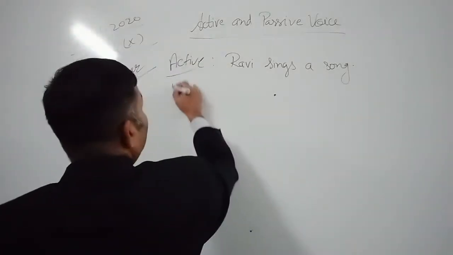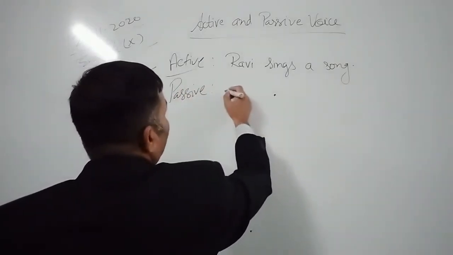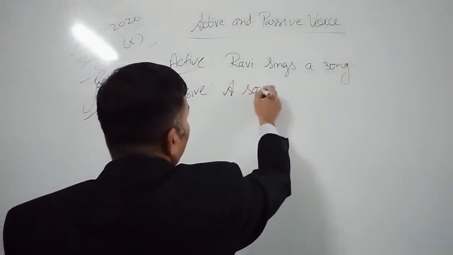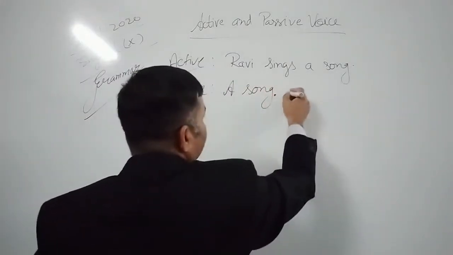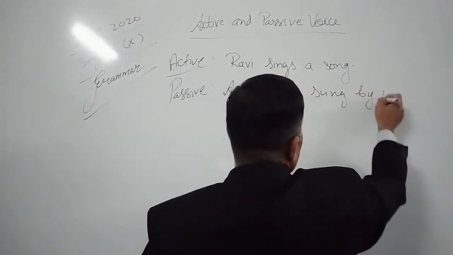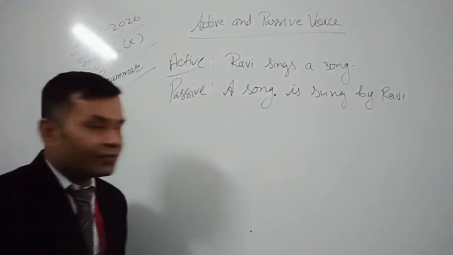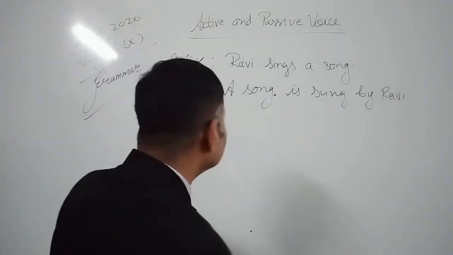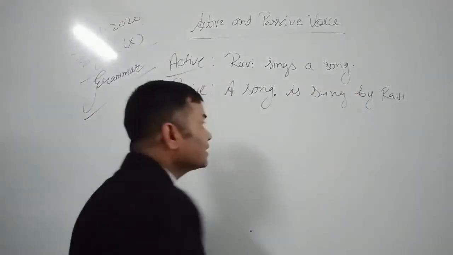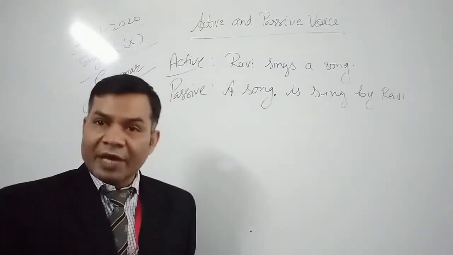So let me change it into passive voice. A song is sung by Ravi. Ravi sings a song. This is active voice. And a song is sung by Ravi. This one is passive voice.